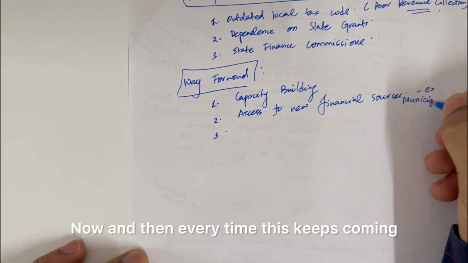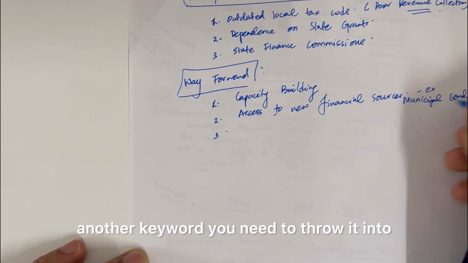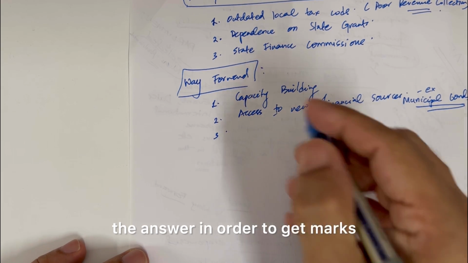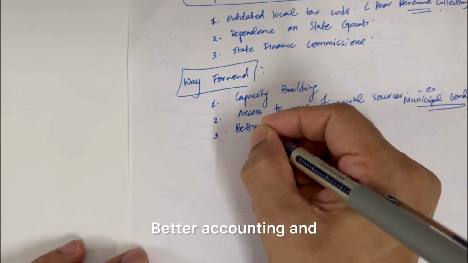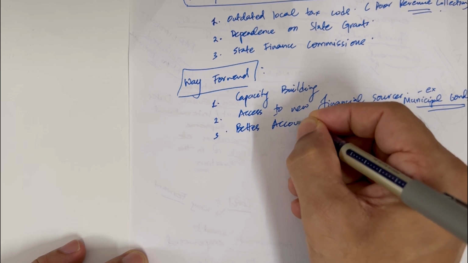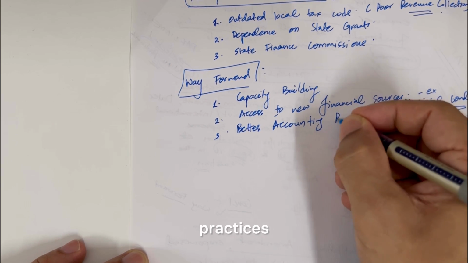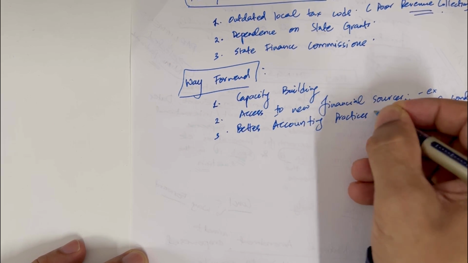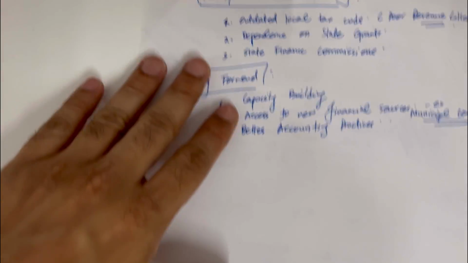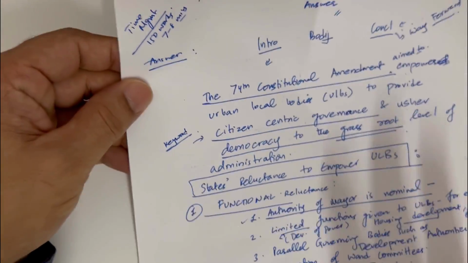Now and then every time this keeps coming, another keyword, you need to throw it into the answer in order to get marks. Better accounting and accounting practices. Okay, so these kind of points you can provide in order to address the problems that you have highlighted.